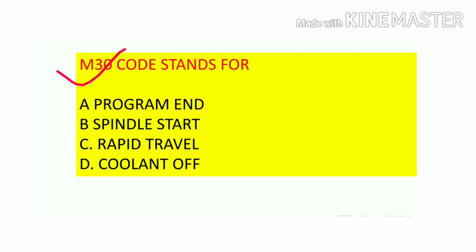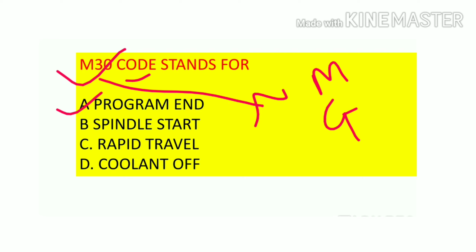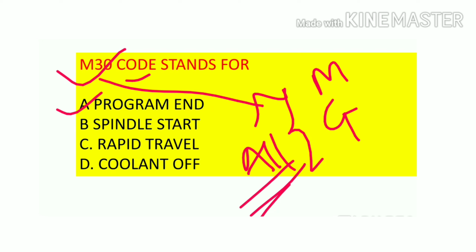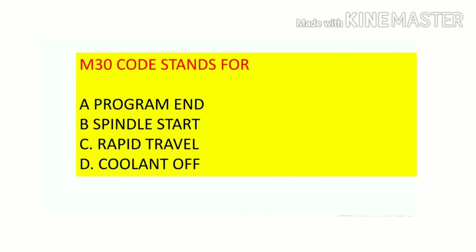M30 code stands for, we know, everyone knows, M30 is used for the program end. Nowadays questions may also be asked from M codes and G codes. So there is no need to study all the M codes and G codes, but some well-known M codes and G codes you should know. Okay. Next question.